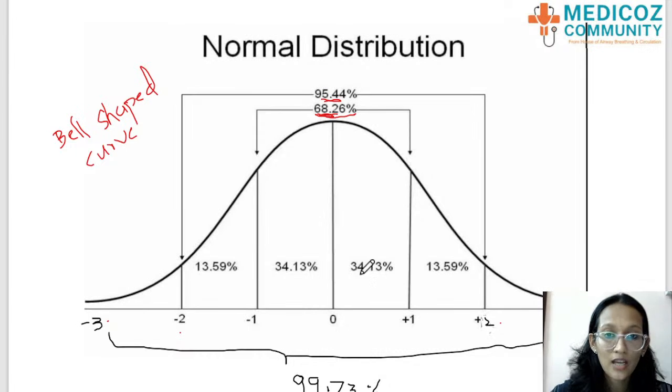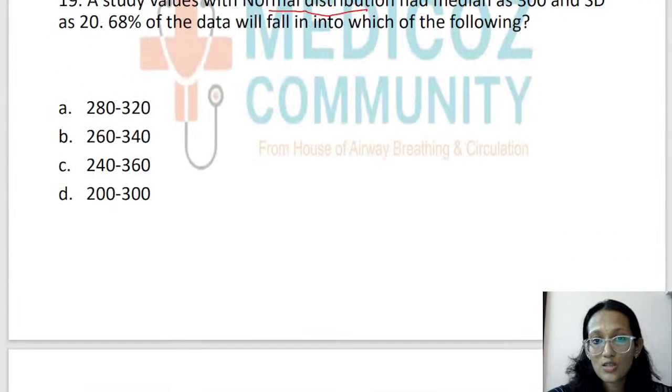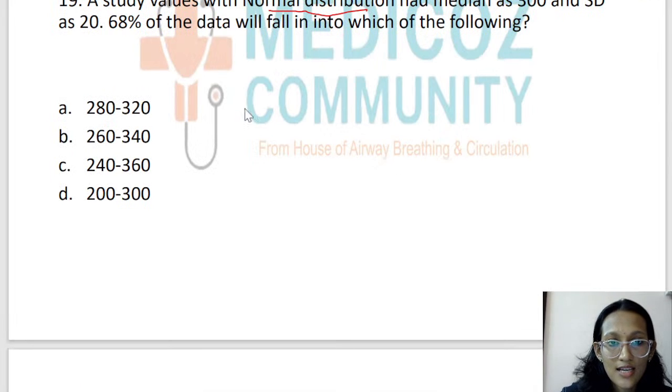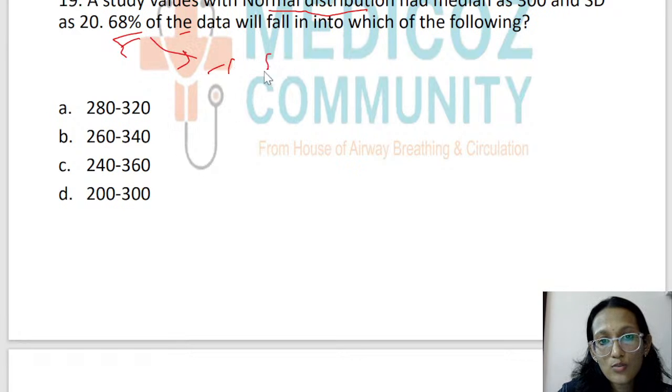Okay, students, 68.2% between -1 and +1 standard deviation, 95.4% between -2 and +2 standard deviation, and 99.73% of data between -3 and +3 standard deviation. So this is the concept that we need to answer this question. Here they've asked which range 68% of the data will fall into. So 68 we know is between -1 to +1 standard deviation, right?